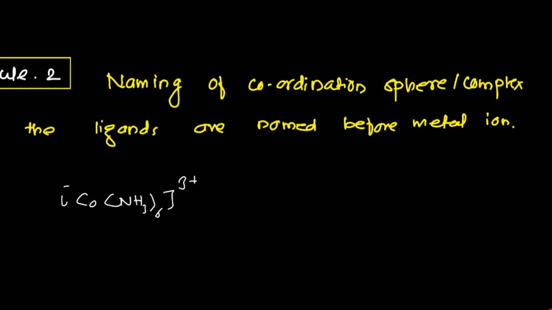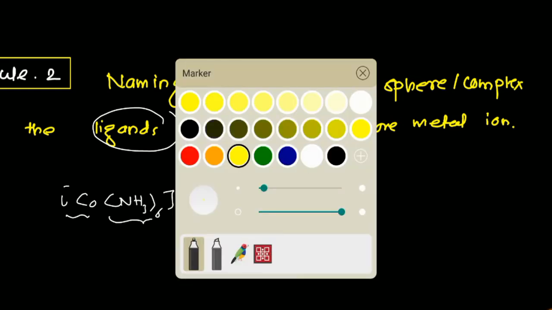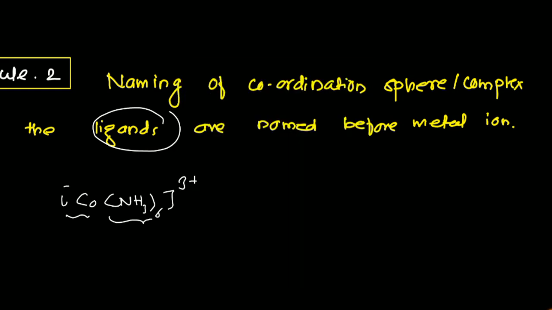Now in that complex, we have to name the ligand first, then the metal. If more than one ligand is there, we can use di, tri, tetra, penta, etc. Here 6 ammines are there, so you mention hexa, hexaammine, and then the name cobalt and whatever the oxidation state is.